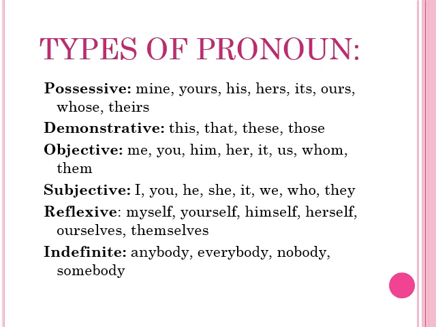A demonstrative pronoun shows the position or the place of the thing: this, that, these, those. Objective pronouns are the pronouns which are present as an object in the sentence: me, you, him, her, it, us, whom, them. Whereas subjective pronouns are the pronouns which act as the subject in the sentence: I, you, he, she, it, we, who, they.